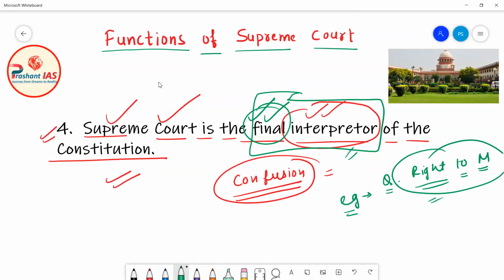Suppose the Supreme Court finds that if a person marries a partner who he doesn't like, or who is not compatible with him, then his entire life will be ruined.